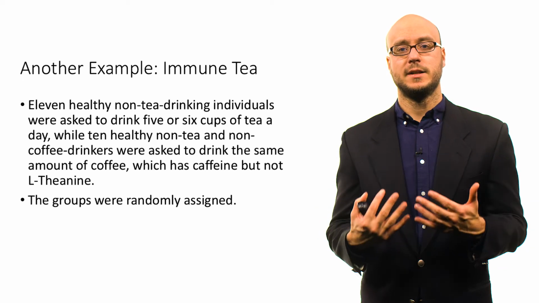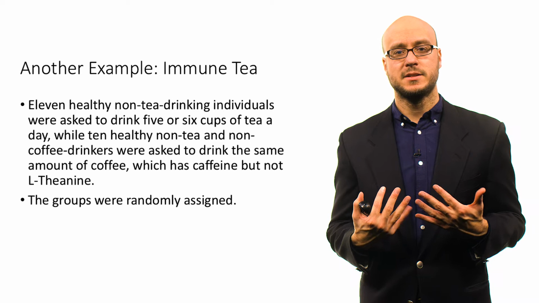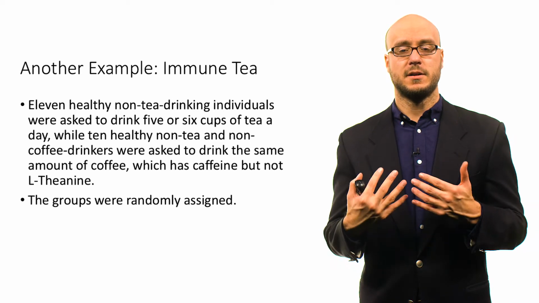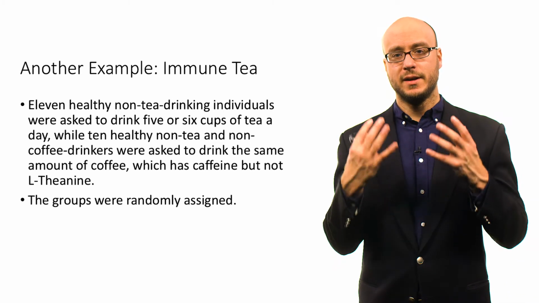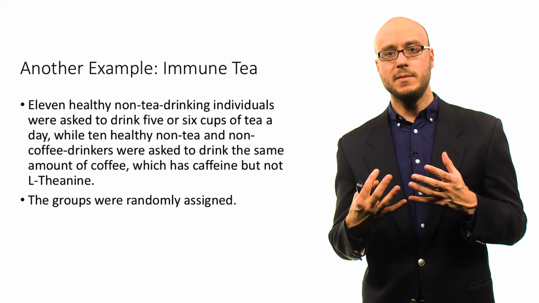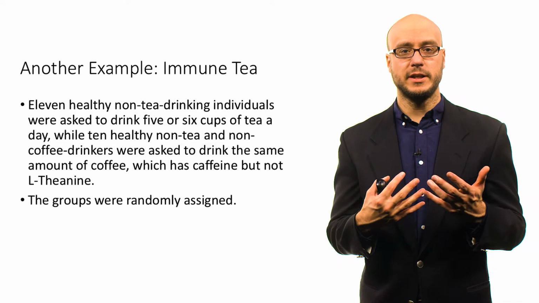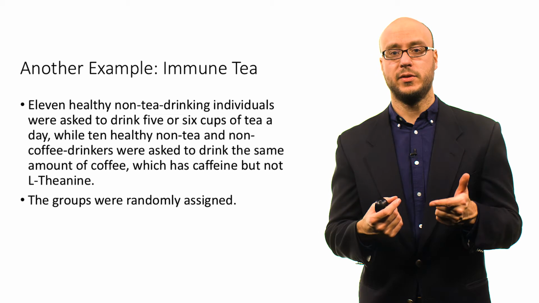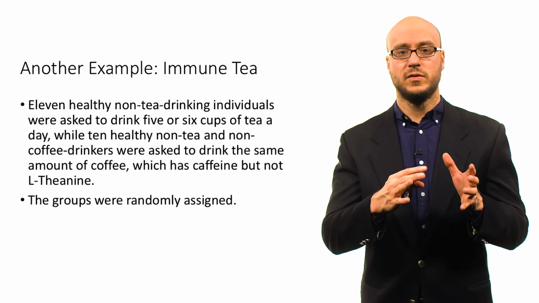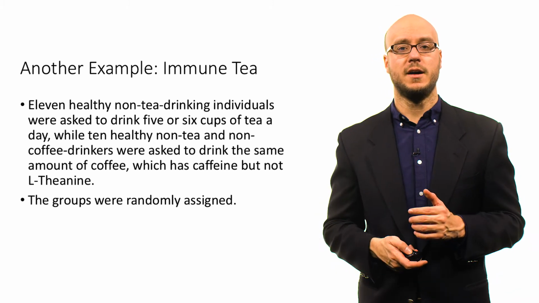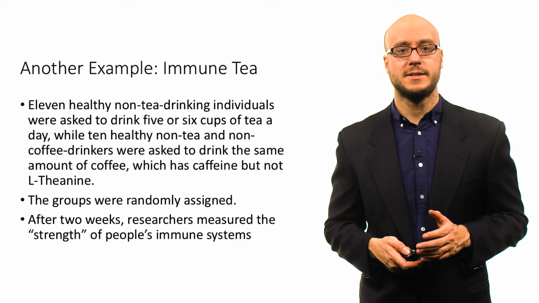L-theanine is an amino acid in tea, especially green tea, that is thought to improve cognition in a way. The idea is it makes you slightly more relaxed, yet focused, whereas coffee might make you more jittery. So the idea is that drinking tea, especially green tea, which has caffeine and L-theanine, might make you more relaxed and more focused as opposed to just drinking coffee. These two groups were randomly assigned.